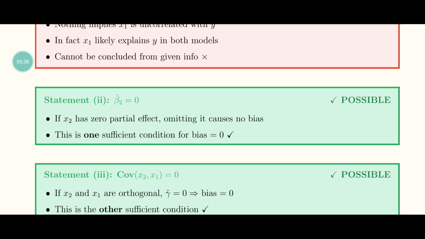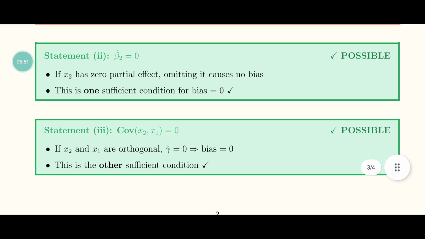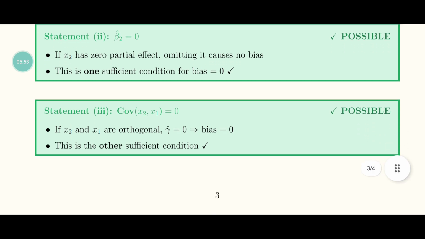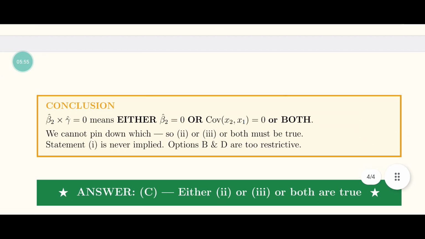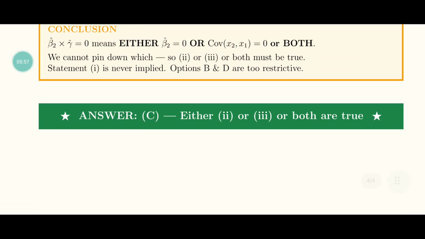This is one sufficient condition for unbiasedness. Statement 3: covariance of x2 and x1 is equal to 0. If x2 and x1 are orthogonal, gamma hat is equal to 0, so there is no bias. This is the other sufficient condition, so both are true. That's why the correct answer is option number C, either 2 or 3 or both are true, in this question. Thanks for watching.